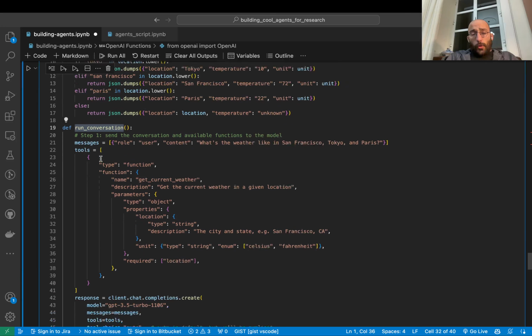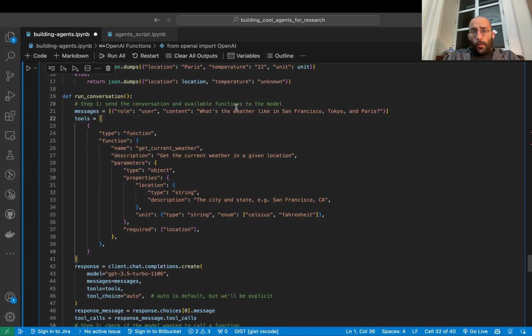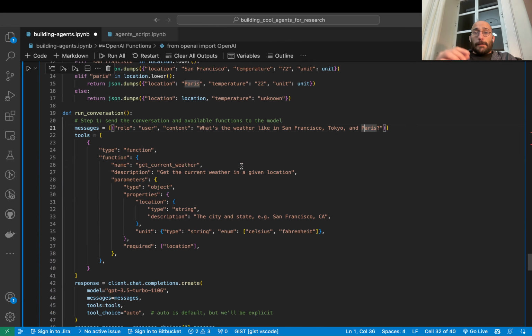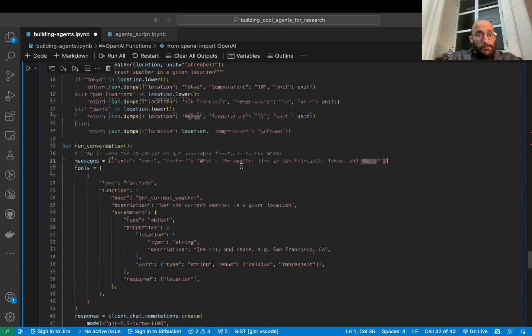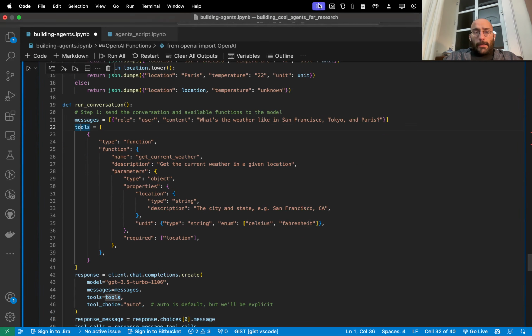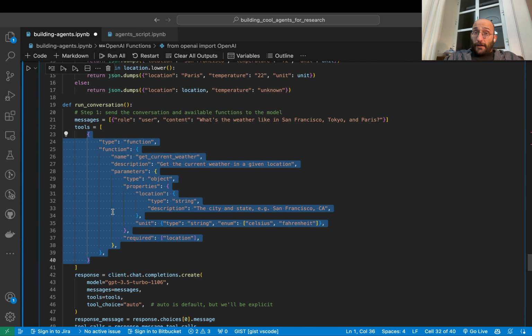Then you can write a function called run conversation, and this has a list of messages from the user. In this case we just have one message from the user, and the message is, what's the weather like in San Francisco, Tokyo, and Paris? As you can see, this involves multiple calls to that same function. And then you create a list called tools. Inside this list, you give it a dictionary with some information about the function that you want the model to learn how to call, okay?